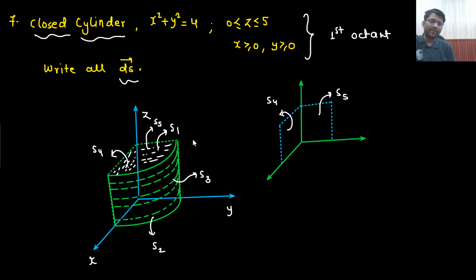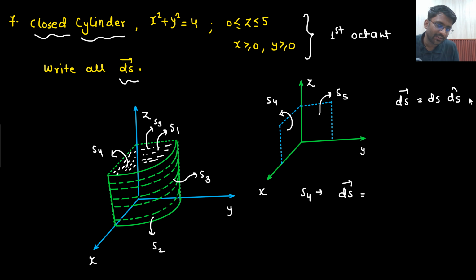S1 will be the upper one that you are able to see. S2 will be the downward one, and S3 is the curved one. So all surface area we need to write down. This is your X, this is your Y, and this is your Z. Can you write down for S4 and S5 very easily? Sir, for S4, my ds vector will be, first of all, write down the ds. Ds vector will be nothing but magnitude of ds, direction of ds. What is the magnitude of ds here? Sir, when you are moving on this particular surface, you are moving only in the x and z direction. Say yes or no? We are moving only in the x direction and z direction.